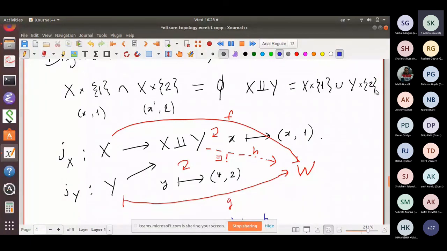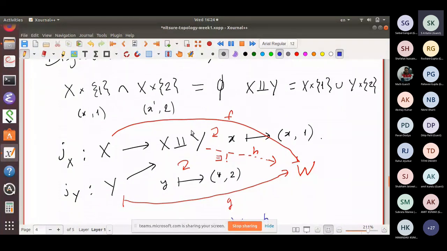So now if I simply take the union, it remains disjoint because there will never be any common element. This is a way of making two copies of anything. It's like saying I want two copies of the real line. What can I do? Well, take the line y equals 0, that's the x-axis. Take the line y equals 1, that's also an x-axis, another copy of the real line. Take the line y equals 2 in R2, that's one more copy. You can create multiple copies of whatever figure you want by adding one more coordinate and changing its value. Is that okay?